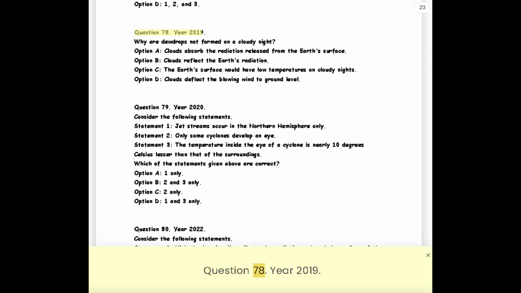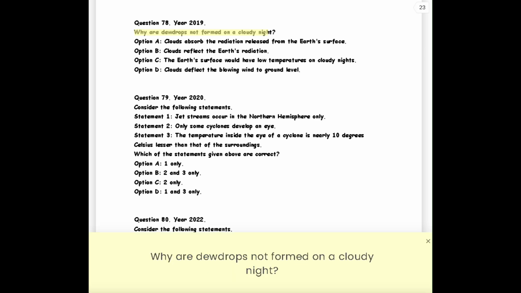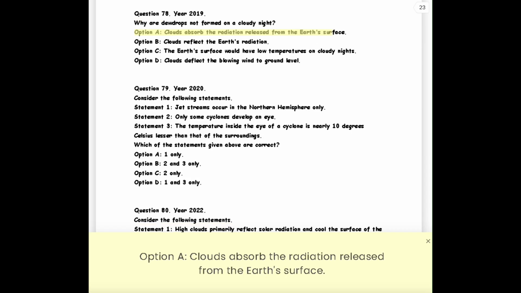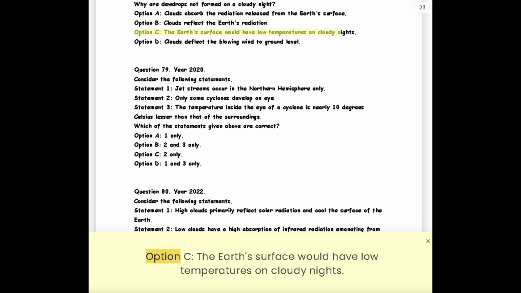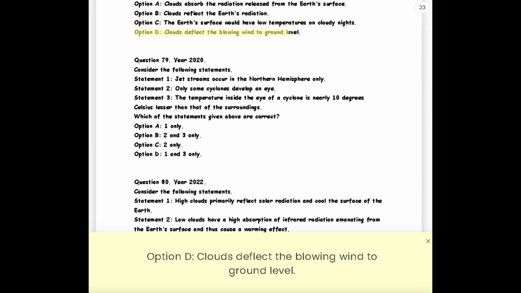Question 78. Year 2019. Why are dewdrops not formed on a cloudy night? Option A. Clouds absorb the radiation released from the Earth's surface. Option B. Clouds reflect the Earth's radiation. Option C. The Earth's surface would have low temperatures on cloudy nights. Option D. Clouds deflect the blowing wind to ground level.